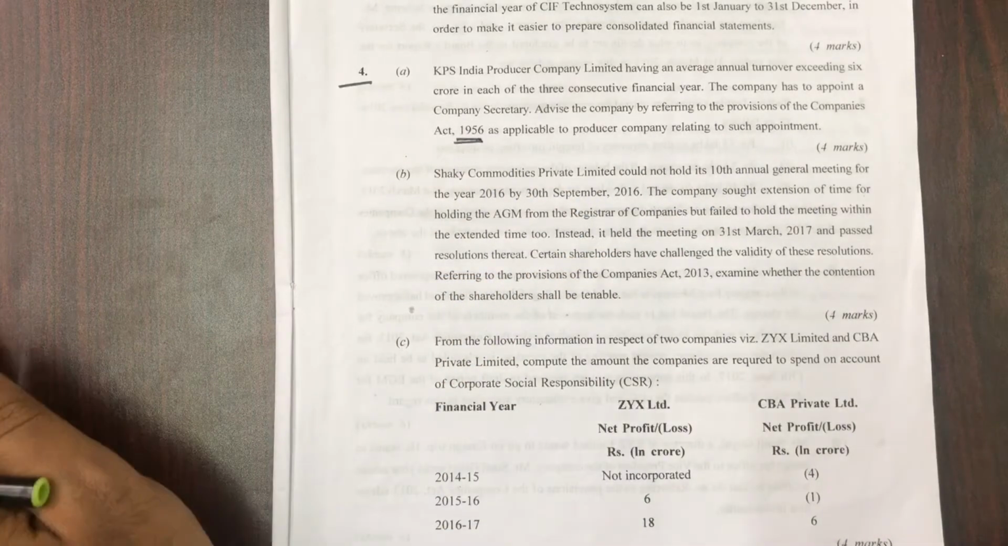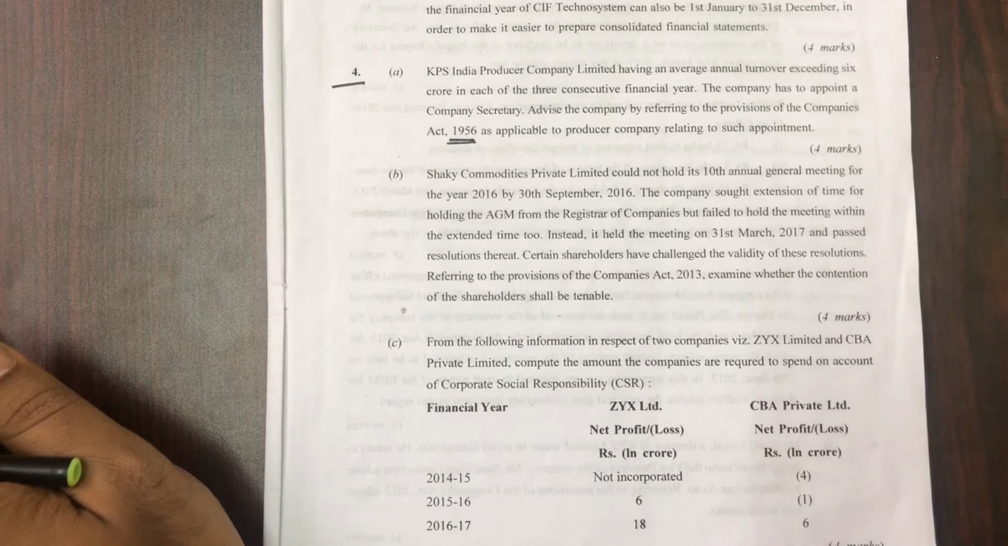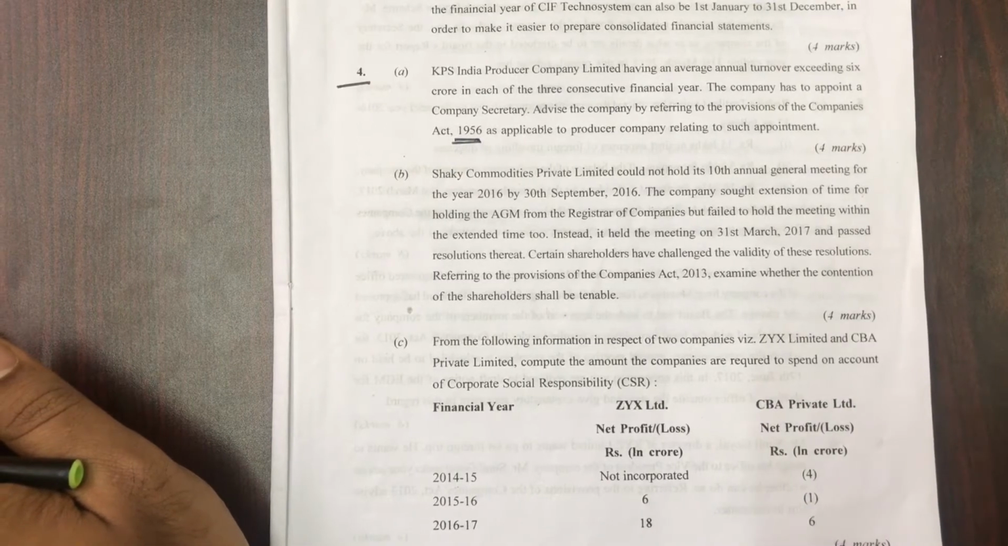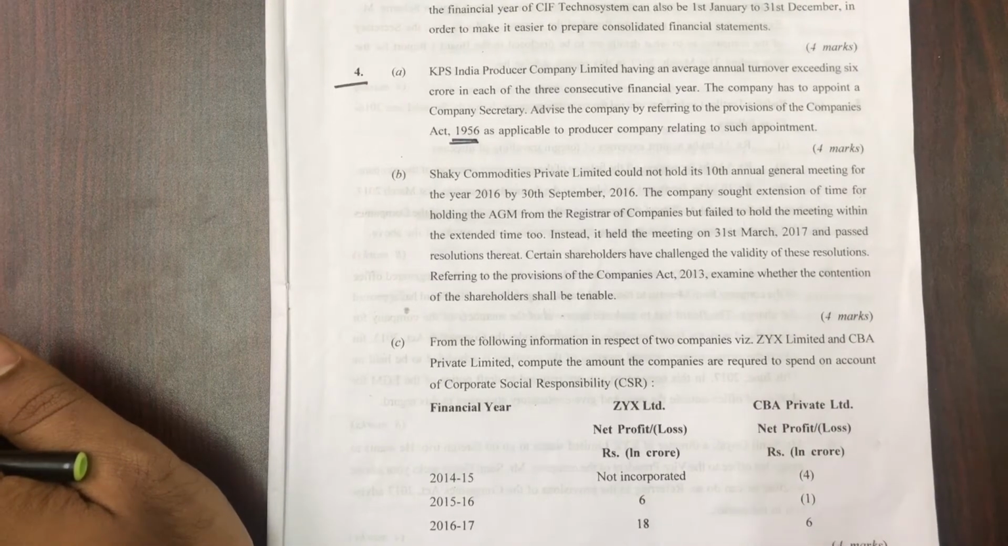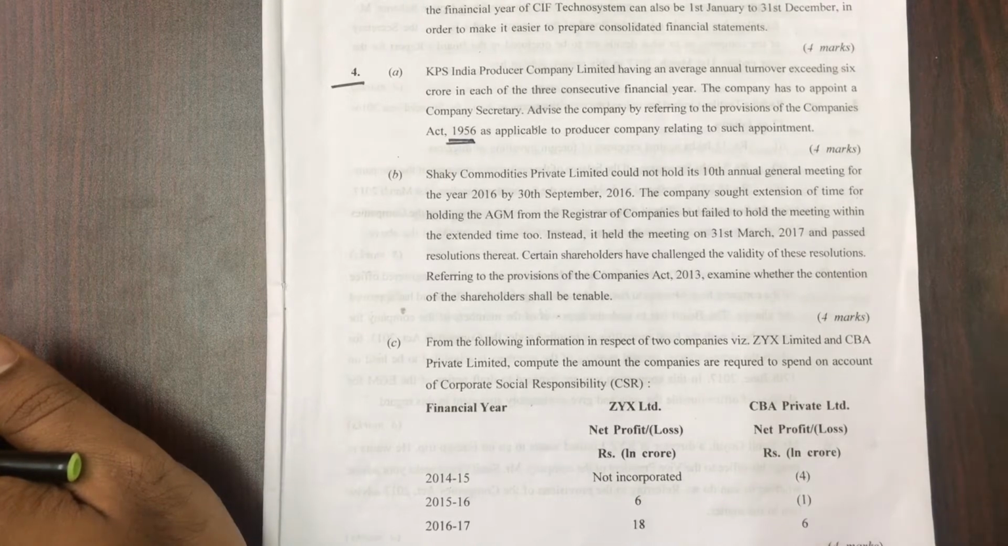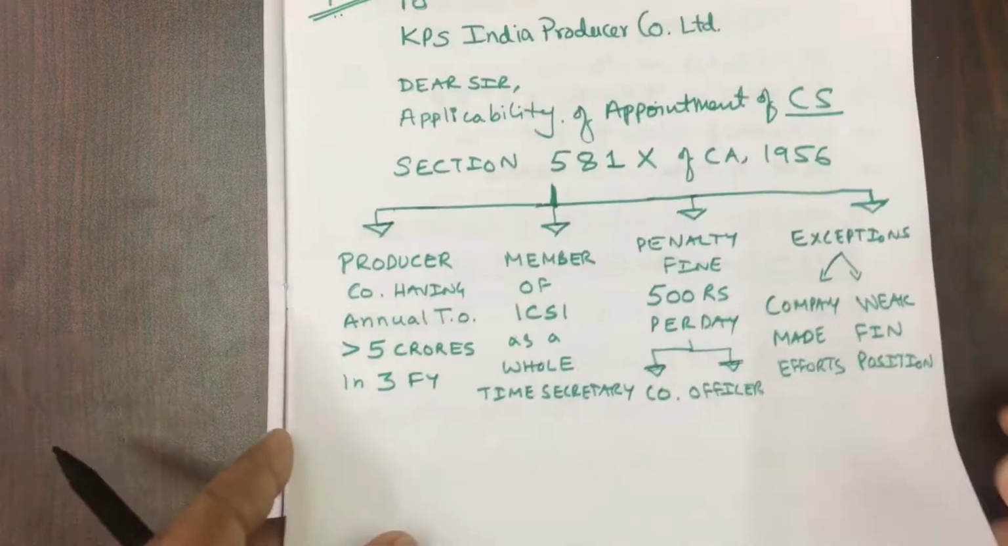relating to such appointment. This is one chapter every student is going to leave because they think producer company, they will not ask, it is 1956 Act, etc. But they have asked this for 4 marks. Very, very dead easy question. How do you write this kind of an answer? So here it's very easy.